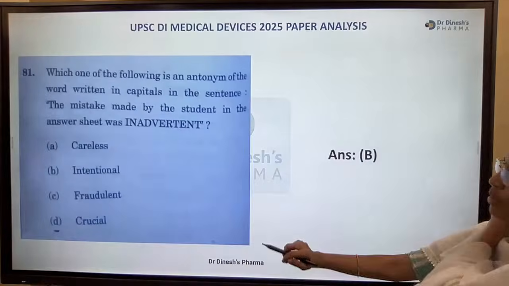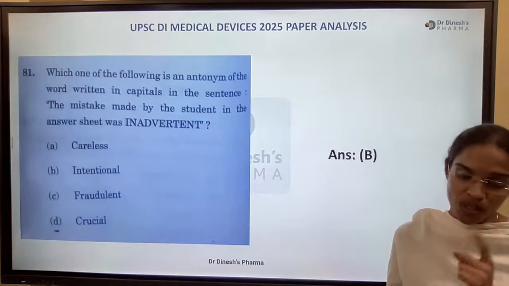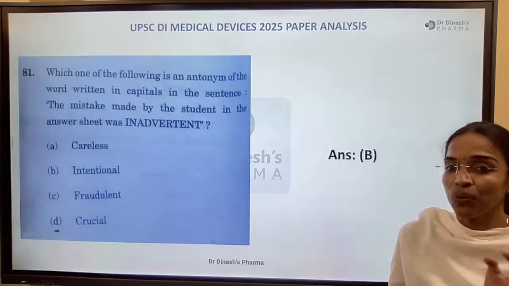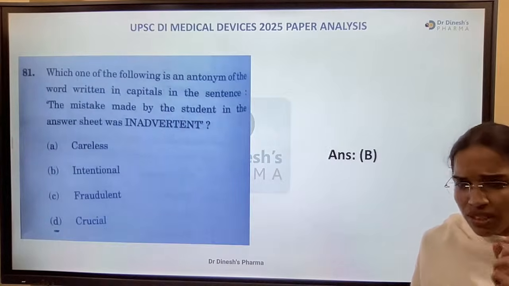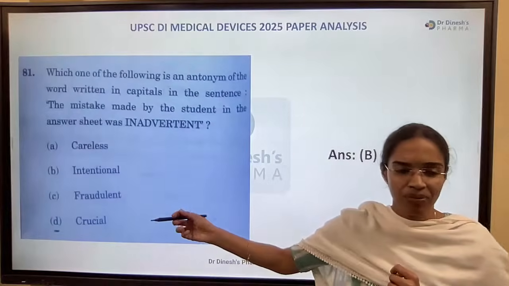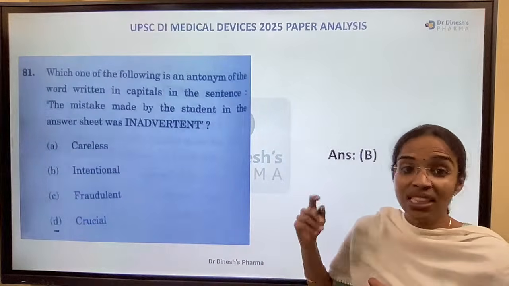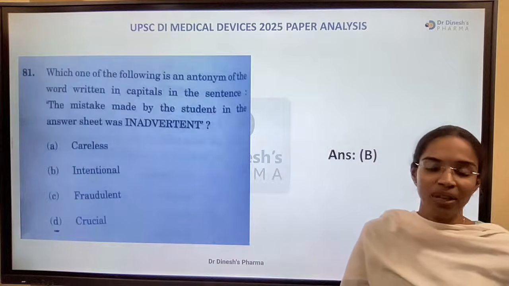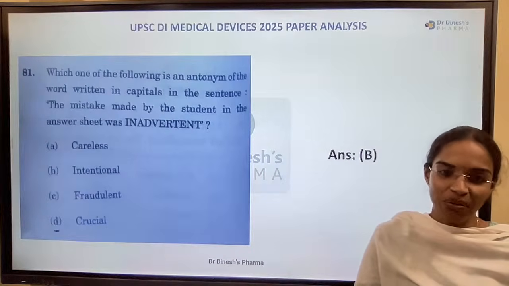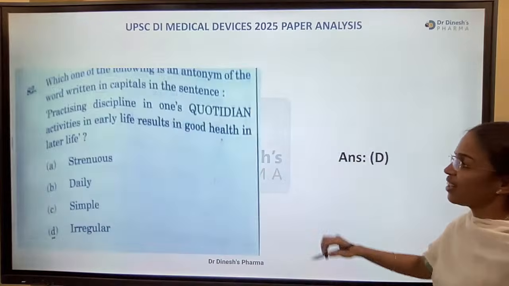Next. The mistake made by the student in the answer sheet was inadvertent. This is also similar. Specifically it is mentioned inadvertent. Careless and fraudulent are similar. Crucial is different. It was a mistake, and a mistake can't be crucial. It is intentional.